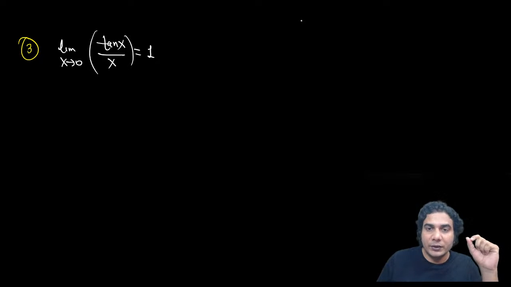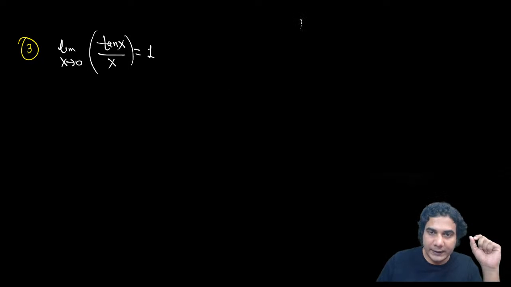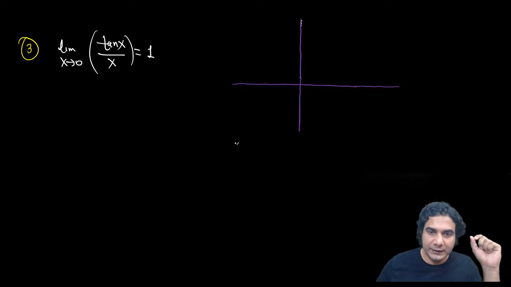For that you need to know the graph first of all. So I'll plot the graph. I'll explain in the same way I have explained sin x upon x. So you need to compare the graphs of y equal to tan x and y equal to x. It's very simple, easy to compare. This is the y equal to x line.